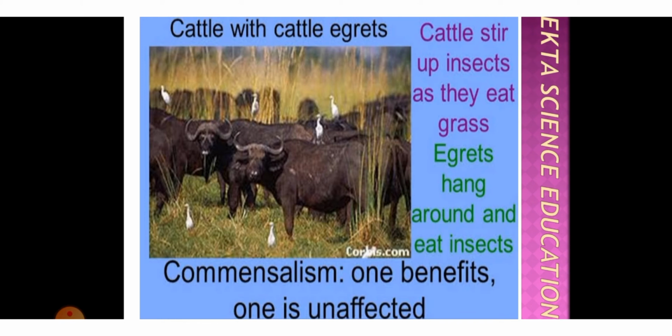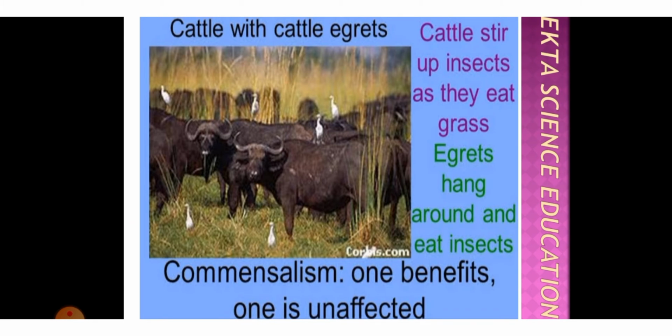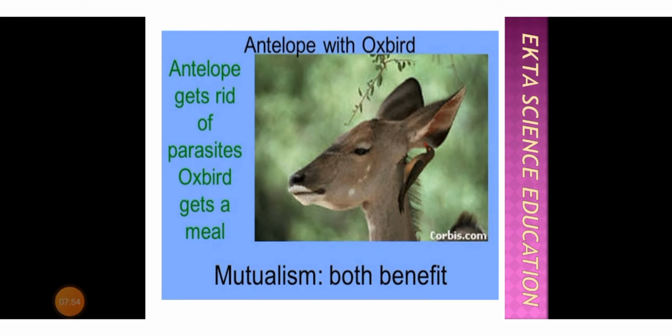What happens here is the cattle get benefits and the egrets also get food, so both are getting benefited. This is also called commensalism, mutualism or symbiotic nutrition, where one benefits and one is unaffected. One gets a benefit and one is unaffected, so both of them are equally benefited. Next is the example of the antelope with the oxpecker. Antelope gets rid of the parasites, and the oxpecker gets a meal. Mutualism, again both get benefited.